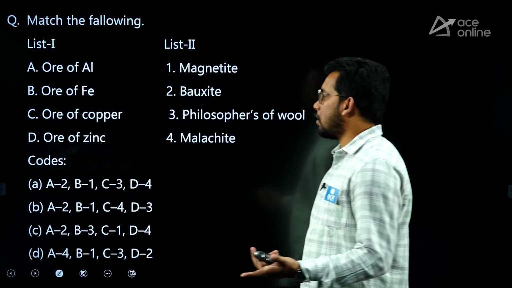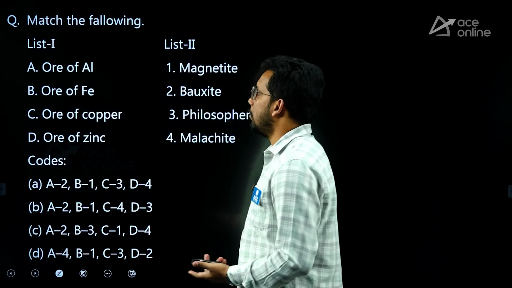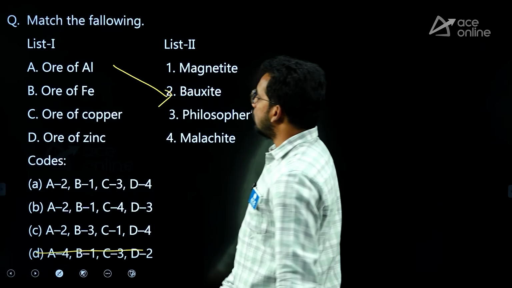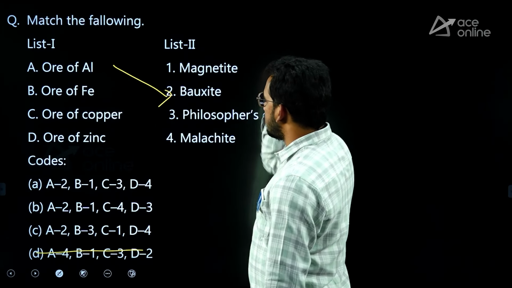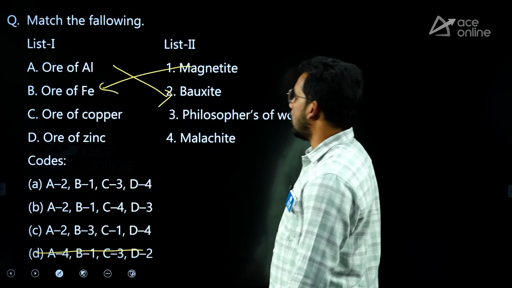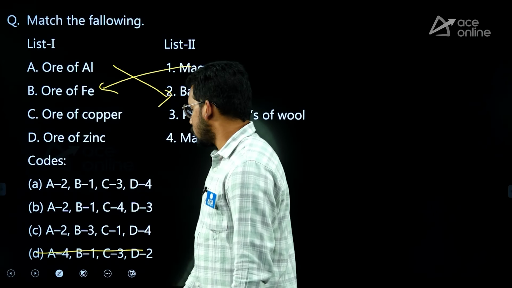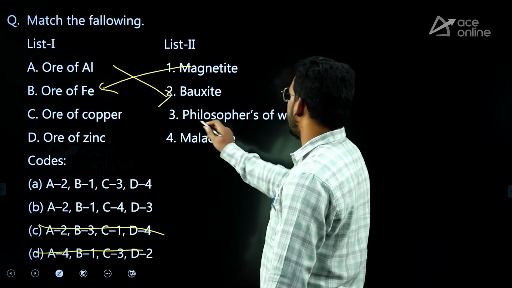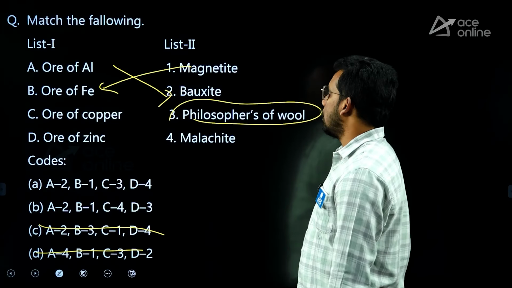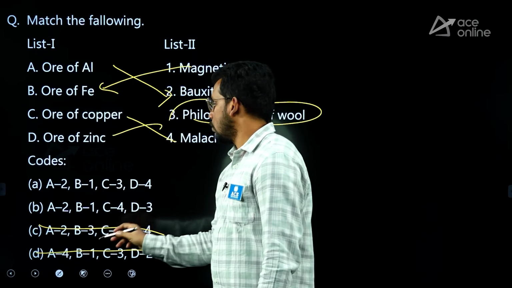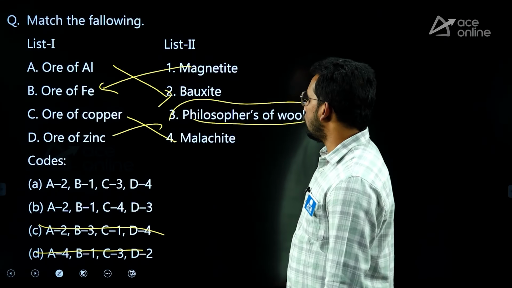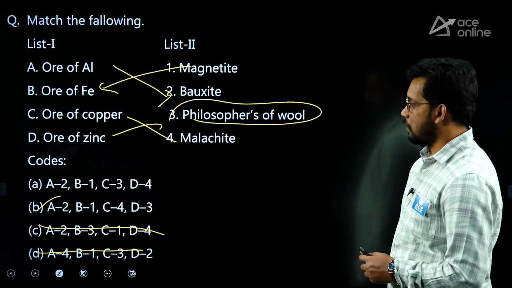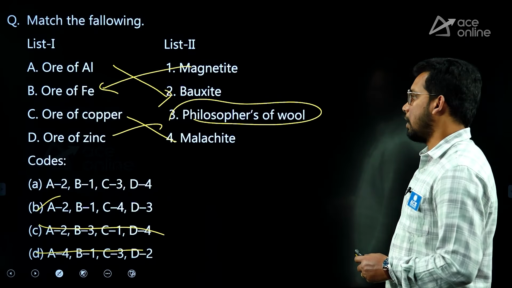Next, some more very popular questions. Ore of aluminium is bauxite. A2, okay, we can only eliminate one option. Then ore of iron, it's magnetite, highest quality, magnetite and hematite. So basically B is 1, so we can eliminate 1. Ore of copper, okay, we'll check. Ore of zinc, very popular one, philosopher's wool, right? And then ore of copper is malachite. So C4, D3. Answer is B. Okay. Ore of zinc 3. Okay. D is 3. Right.